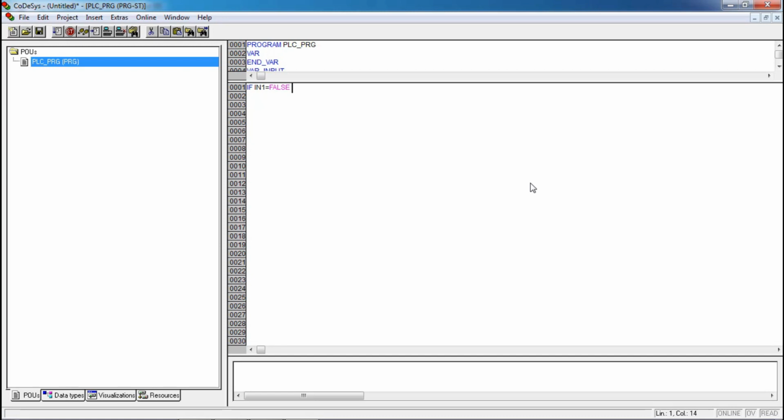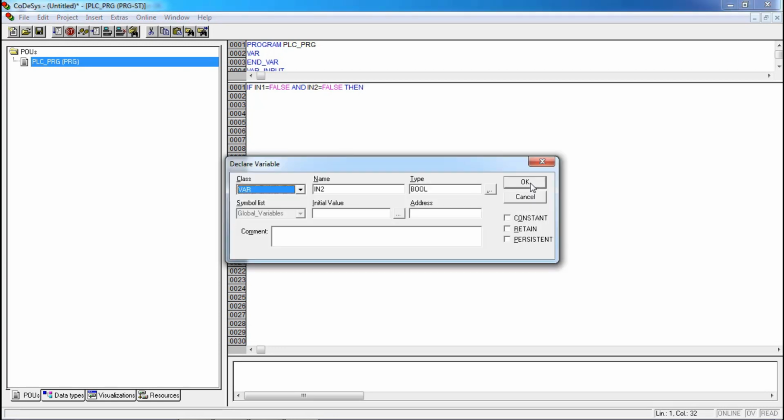in structured text we use logical operators like and, or, not. According to the problem statement, we have to use and input 2 is equal to false, then. Here you have to select the type of variable input 2.